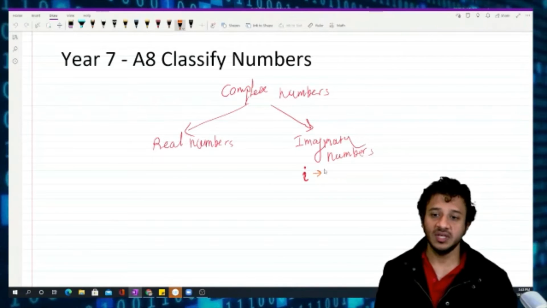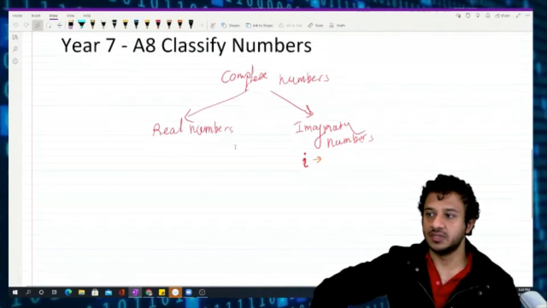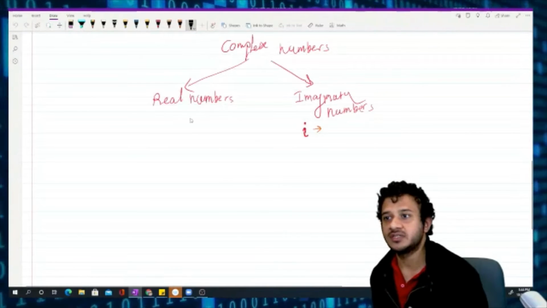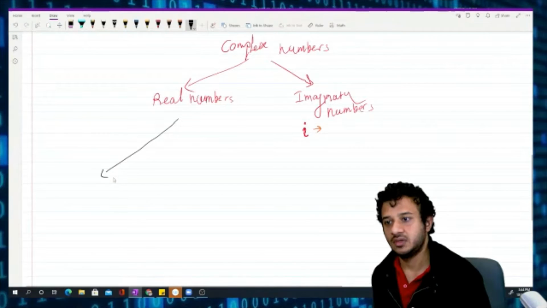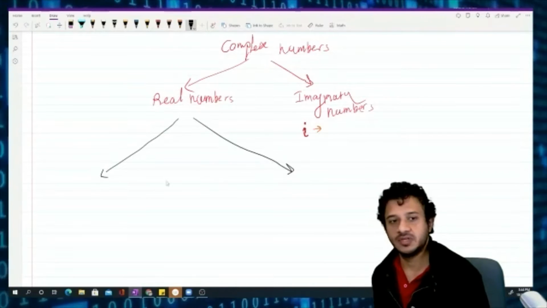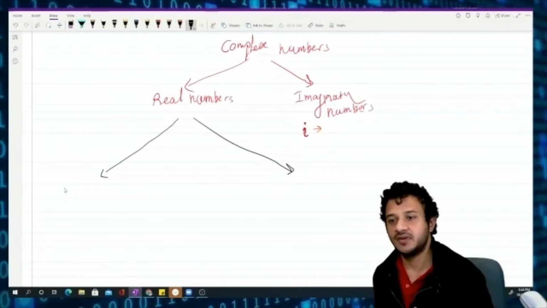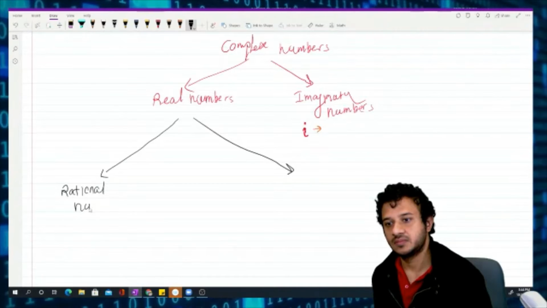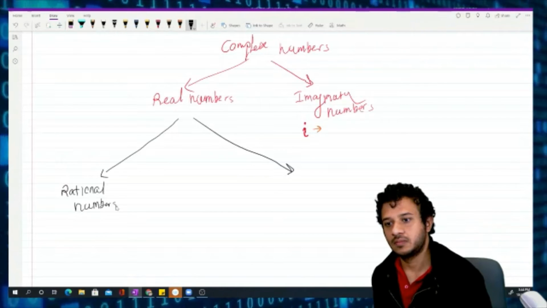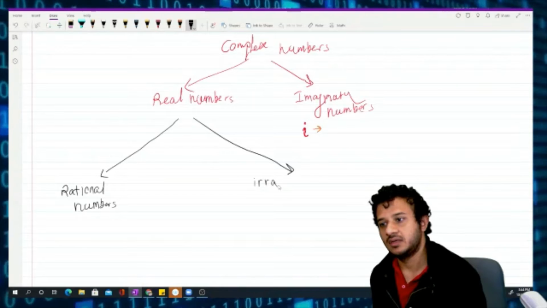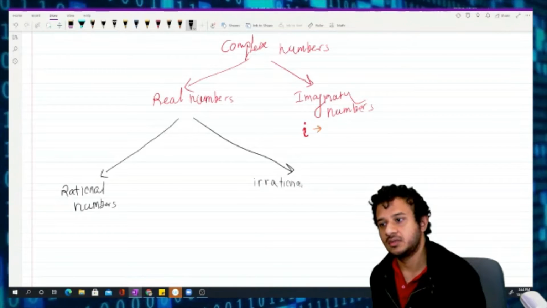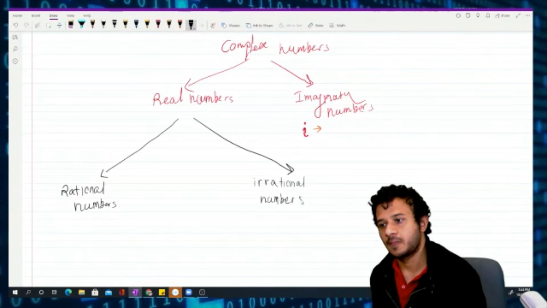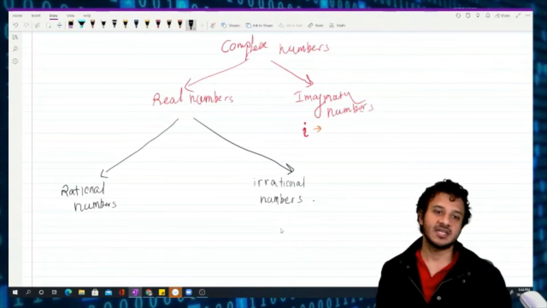Anyway, what we learn under the normal school curriculum is about real numbers. Real numbers get divided into two parts. Please write it down with me, then it could be easy for you as well. What are the real numbers divided into? Rational numbers and irrational numbers. What are these rational numbers?